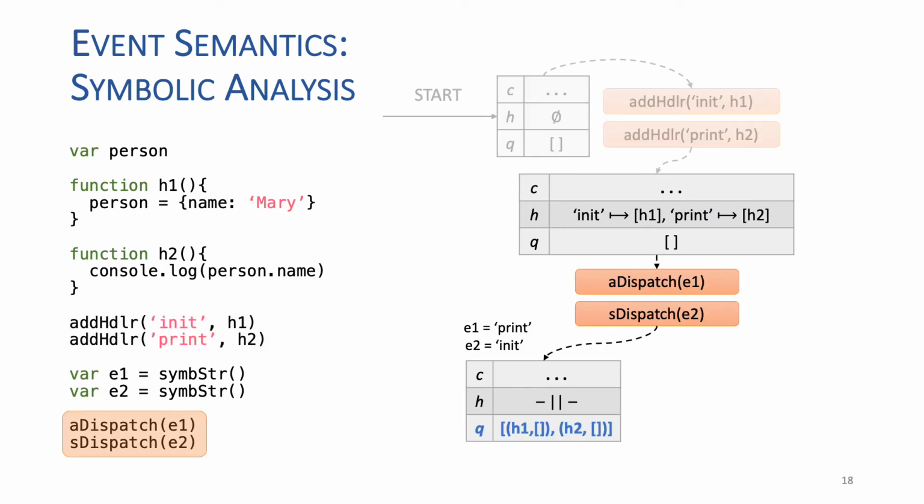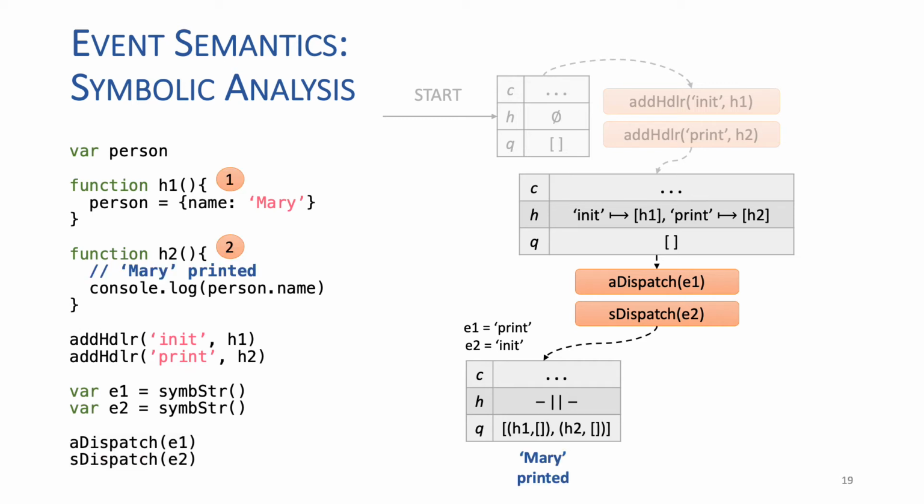Let's first consider the case in which E1 is the string print and E2 is the string init. This means implicitly that we add a constraint to the path condition of the language configuration, assuming these values for E1 and E2. In this case, we dispatch the print event asynchronously, so the handler h2 goes to the back of the handler's queue. We then dispatch init synchronously, so h1 is placed at the front of the queue and is executed immediately. You can see that the handler's queue is now the list containing h1 and h2.